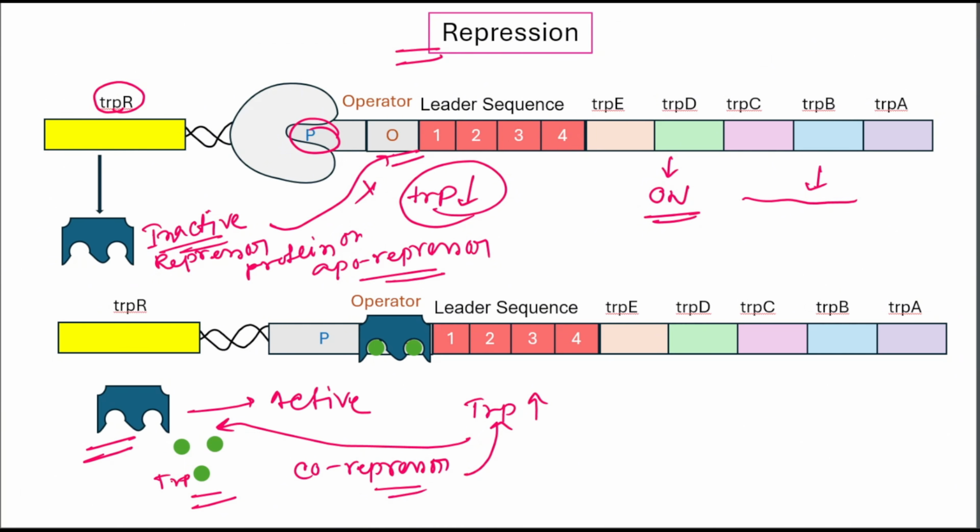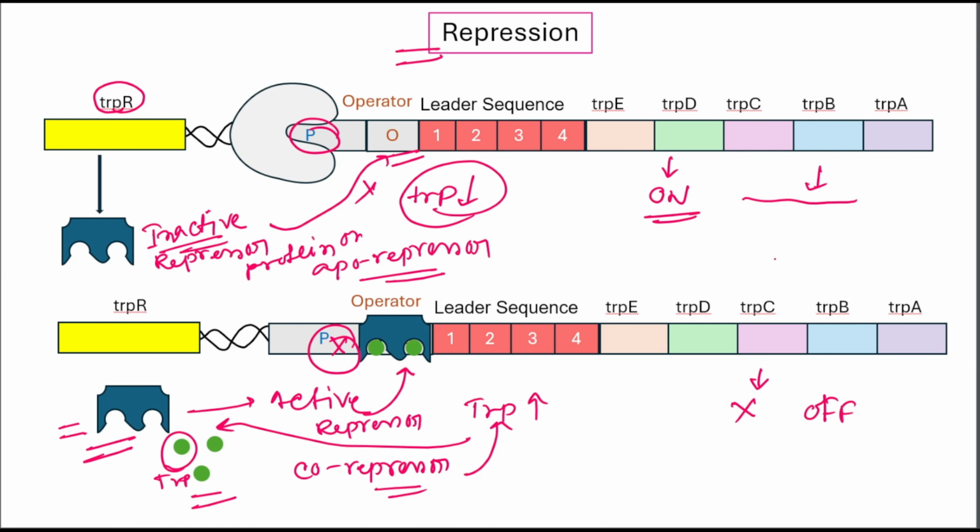This is the tryptophan and this is the inactive repressor. When the inactive repressor binds with tryptophan, it becomes the active repressor, and this active repressor binds to the operator site. Then RNA polymerase cannot bind to the promoter site, transcription is turned off, the operon is turned off, and tryptophan synthesis is off.